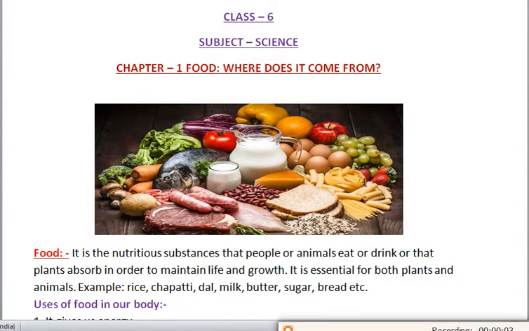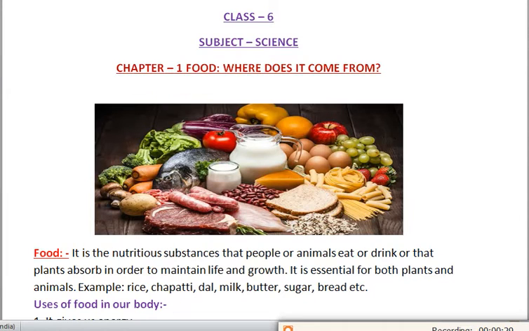Today we'll start class 6 Science NCERT chapter number 1, that is Food: Where does it come from? We'll read about the definition of food, different components of food and the source from which we get the food. So generally what is the definition of food? Food is any substance from which we get energy and it helps us to grow also. In your junior classes, you have read that definition. From food, we get energy and it helps us to grow also.